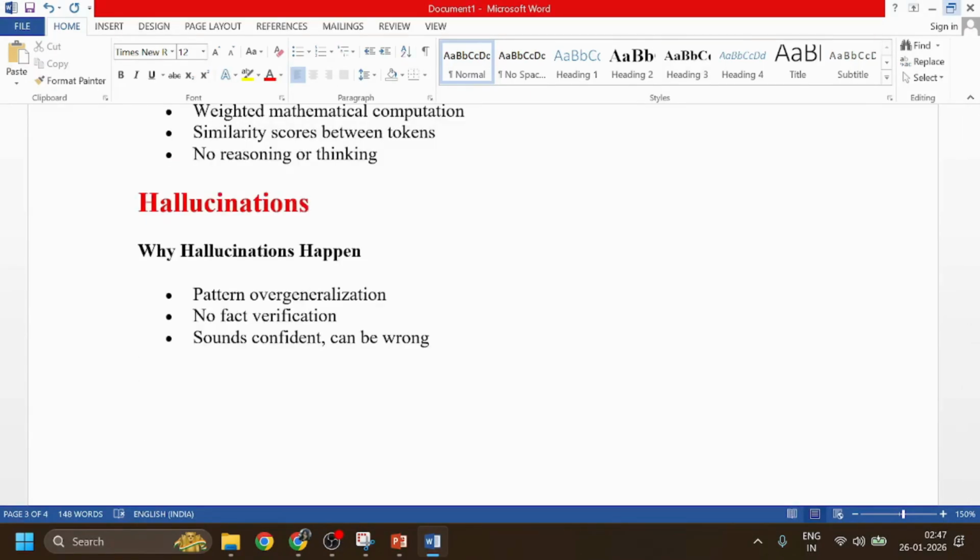This is why hallucination happens. The model may sound confident but still produce incorrect answers. Attention cannot verify truth. It only predicts what looks like.